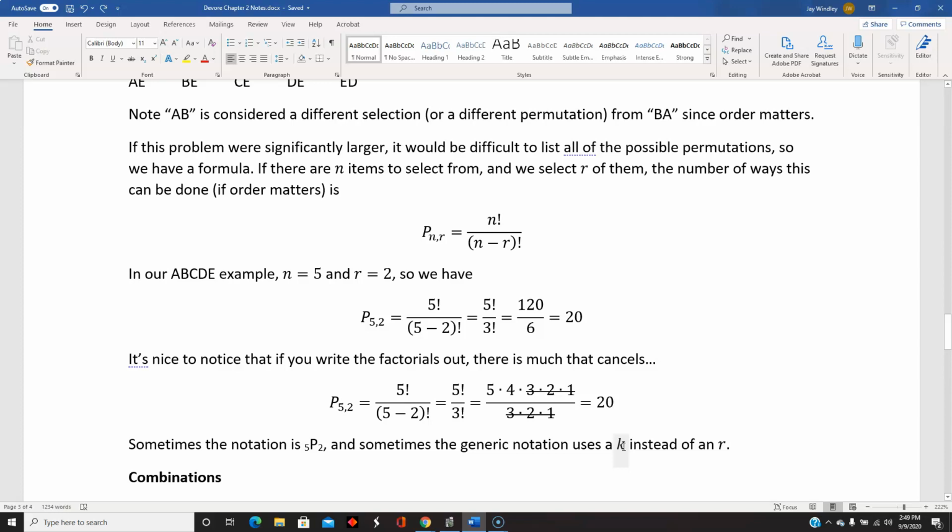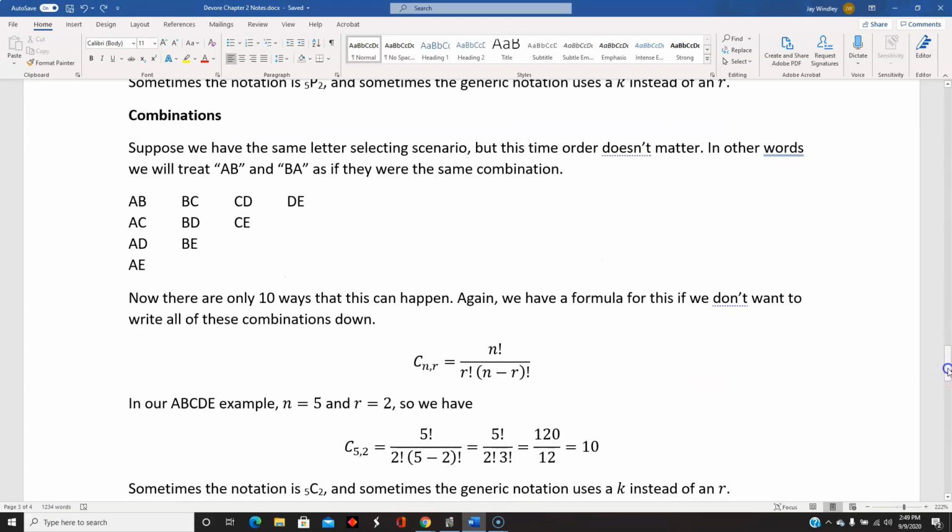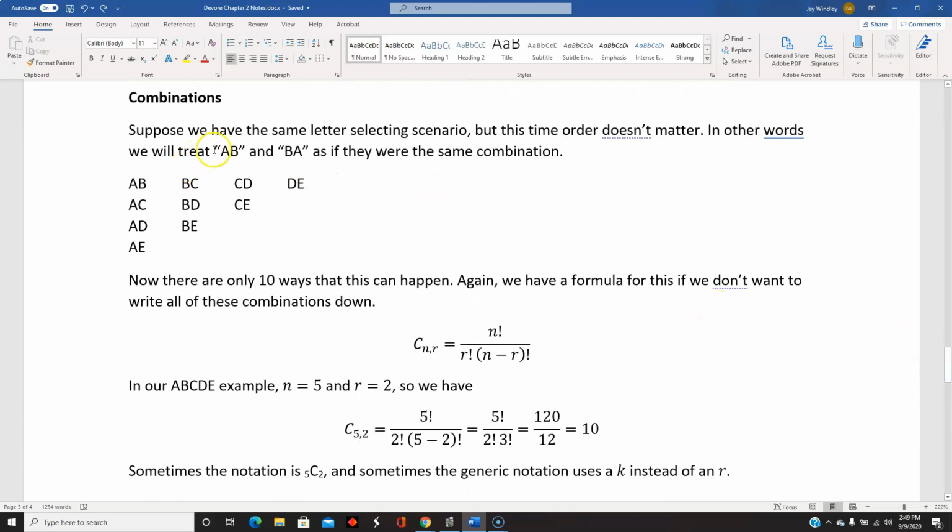Now, very closely related to permutations is combinations. The only difference is with combinations, the order does not matter. So with combinations, we're not going to list AB and BA, because we're going to treat that as if they're the same. So I've got A listed with every letter, but I'm not going to list the B with the A because I already have the B with the A over here. And if I follow that routine for listing all the combinations, you see that there's only 10 ways that we can choose 2 of the letters if order doesn't matter.